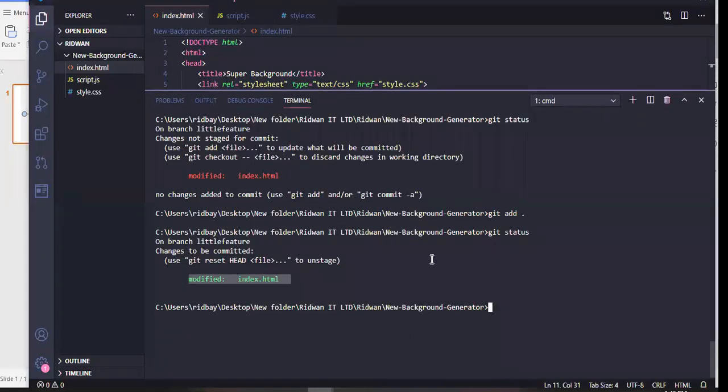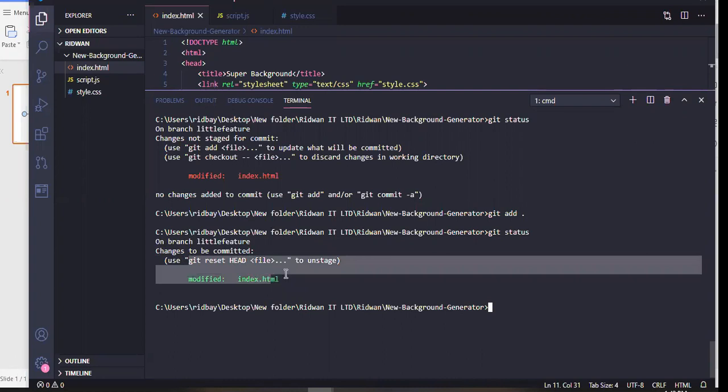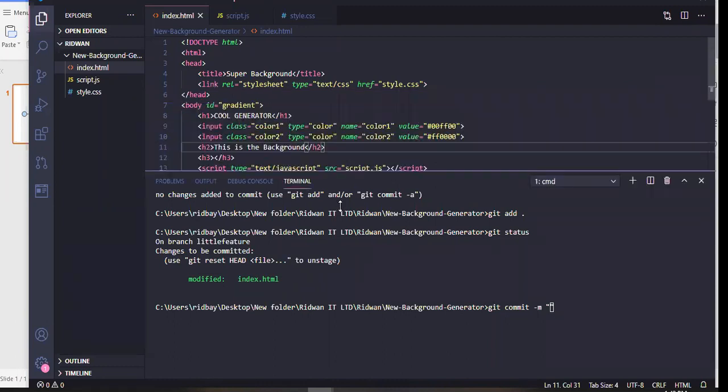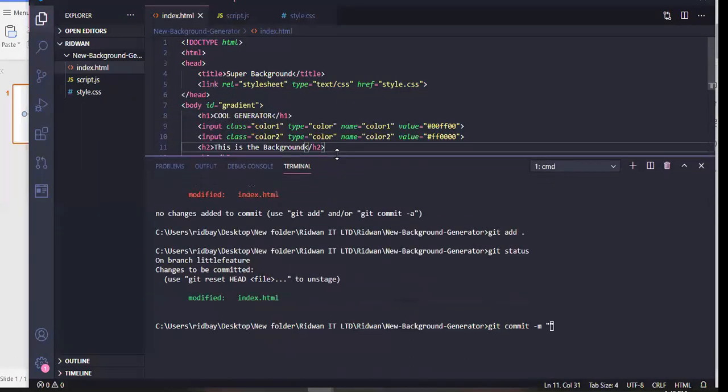So the next thing now is to do what? You have some changes here, changes to commit. If you want to remove this, to unstage it, just do git reset head and the file, and it's going to remove it. But for now, we don't want to remove it. So the next thing we have to do is git commit -m, then the message of that commit. So what is going to be in the message? I can say I change the text.